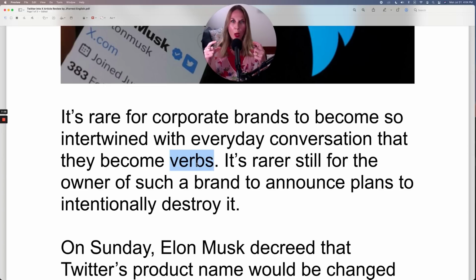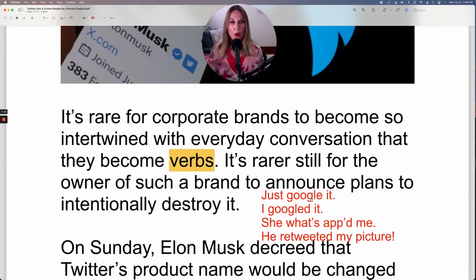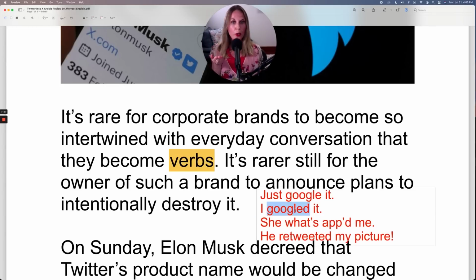You're taking the company name and you're actually using it as a verb, which is something that we do with very popular social media sites. So you can use Google as a verb, but remember, because it's a verb, you have to conjugate it with your time reference. I Googled it.